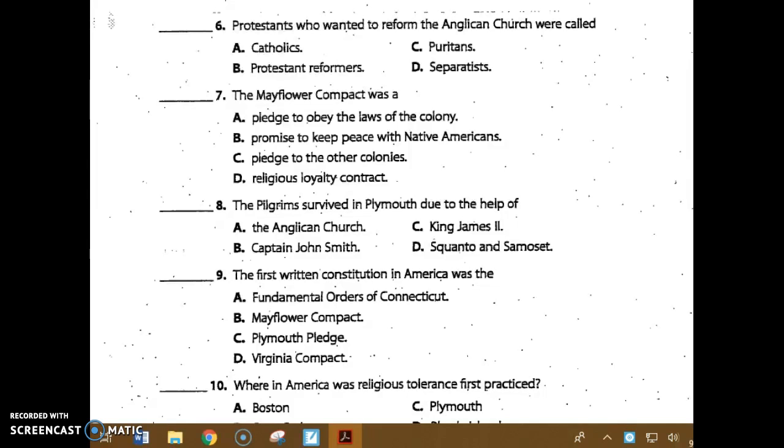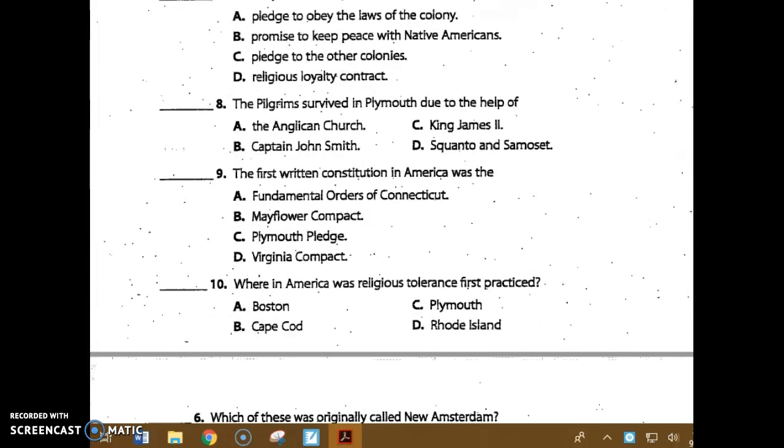Number 8. The Pilgrims survived in Plymouth due to the help of A, the Anglican Church, B, Captain John Smith, C, King James II, or D, Squanto and Samoset? Number 9. The first written constitution in America was A, the Fundamental Orders of Connecticut, B, the Mayflower Compact, C, the Plymouth Pledge, or D, the Virginia Compact? Number 10. Where in America was religious tolerance first practiced? Was that A, in Boston, B, in Cape Cod, C, in Plymouth, or D, in Rhode Island?